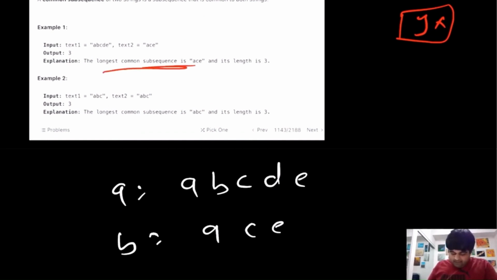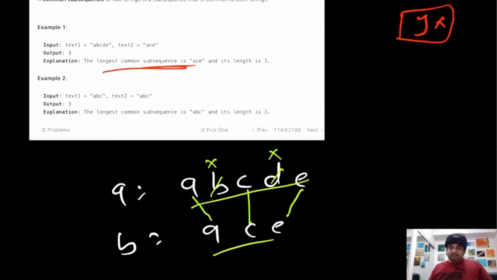It's pretty simple: if we just draw the lines, we can determine that A is present in both, C is also present, and E is also present. Notice that there exist B and D, but if we remove B and D, A, C, and E will remain the same in both strings. So we can say that A, C, and E is a subsequence that is present in both places, and we want to return its length. In this case, the length would be 3.